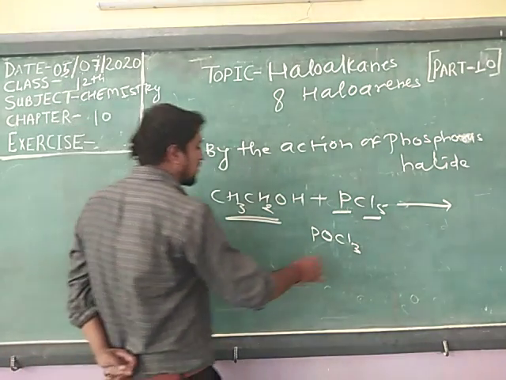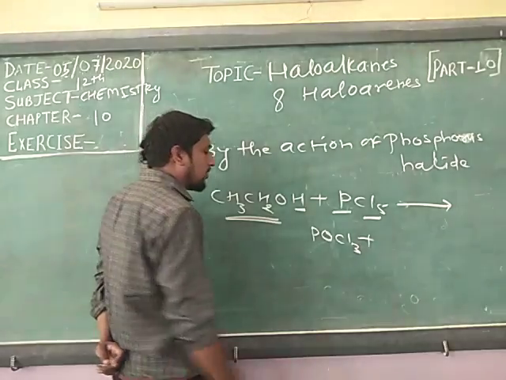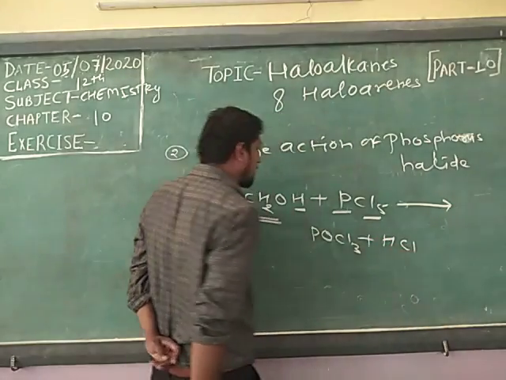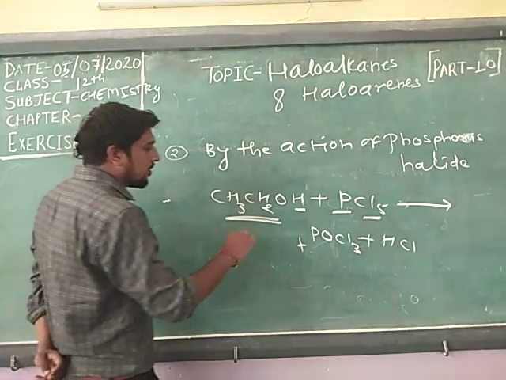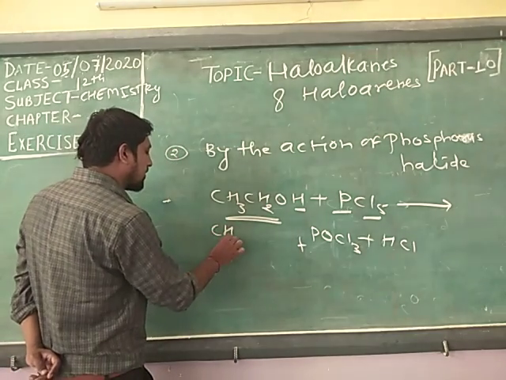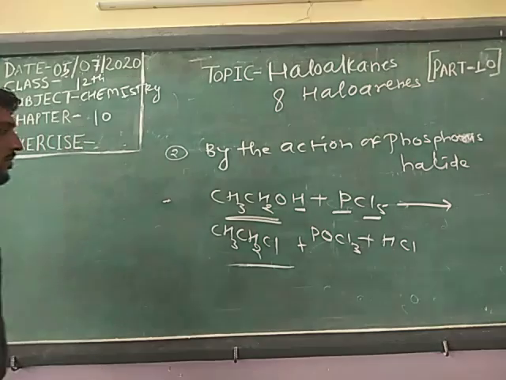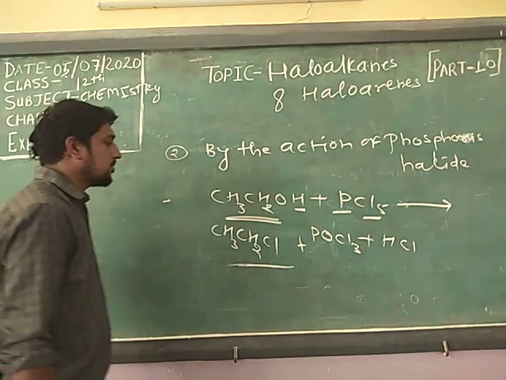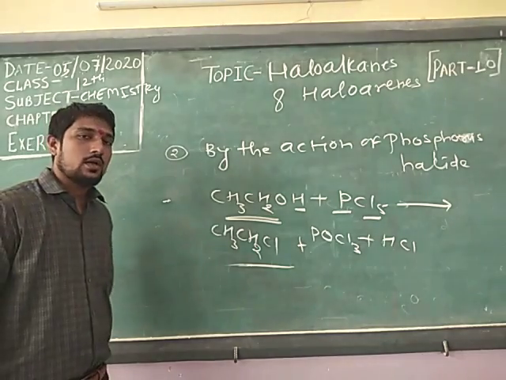This is the phosphorus oxochloride. Plus one hydrogen also reacts with chlorine and forms HCl. Then only one chlorine is left, and this chlorine reacts with the ethyl group and forms a haloalkane, or you say chloroethane.